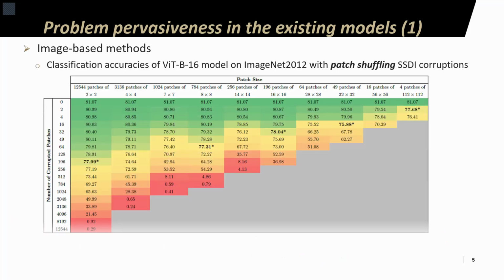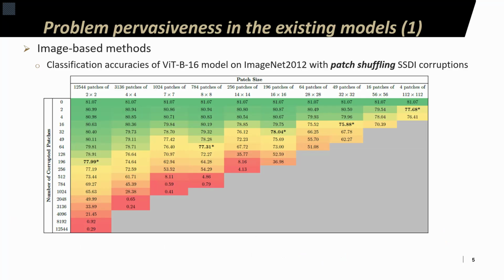So, okay, with that said, the logical next question is how susceptible the current vision pipelines are to SSDI corruptions, which leads us to the first part of the paper where we analyze different models against various SSDI corruptions. We started with the models that process only images without language processing. Specifically, the table here shows classification accuracies obtained on ImageNet 2012 validation samples with patch shuffling SSDI corruptions.